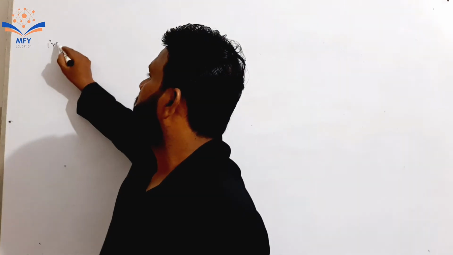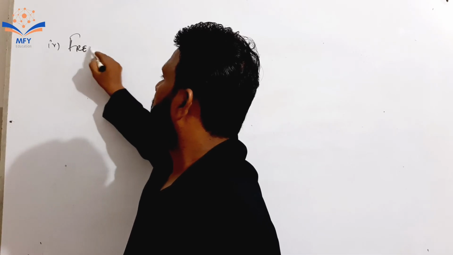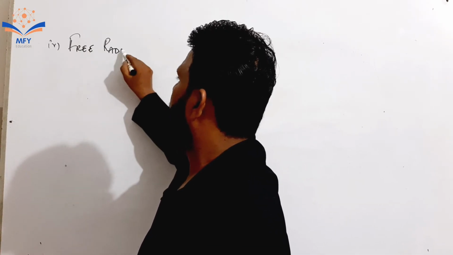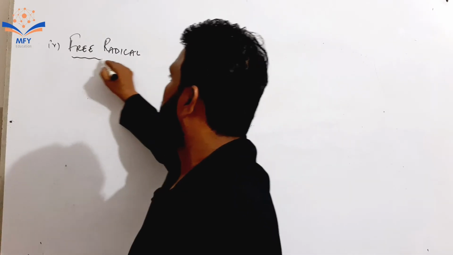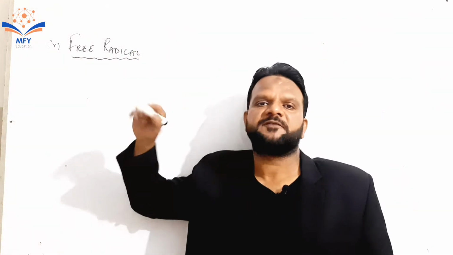Now we are going to move towards the fourth type of ion, that is free radical. How can we define free radical?